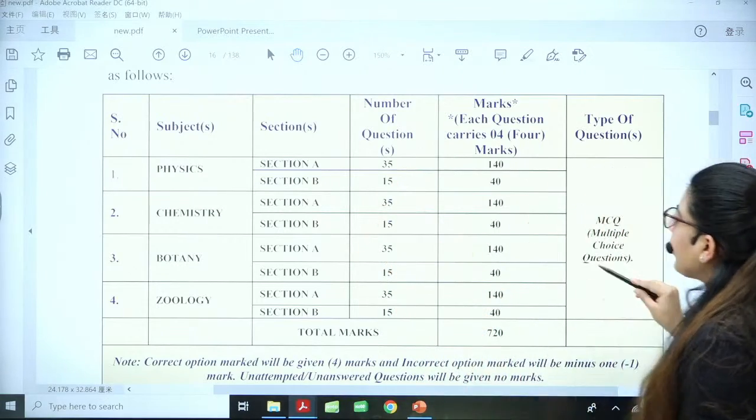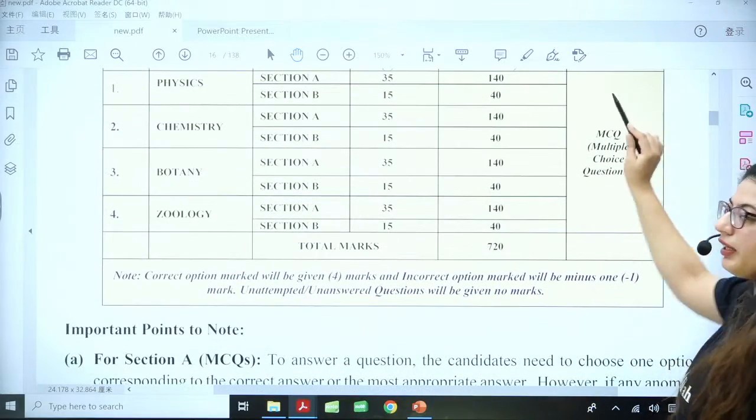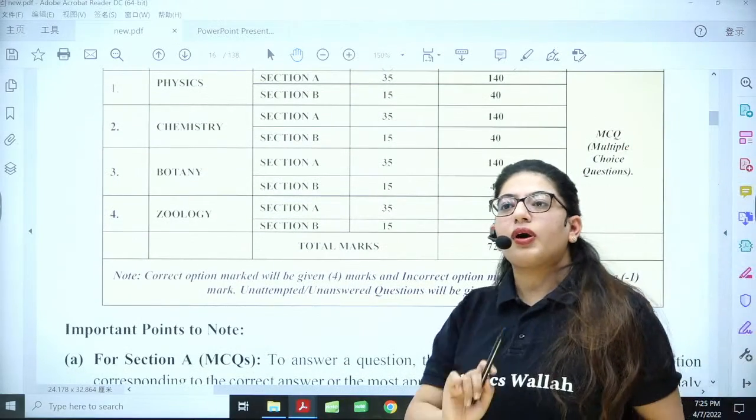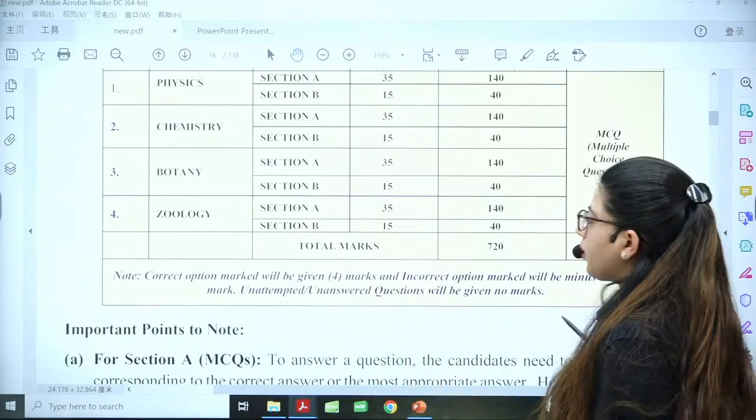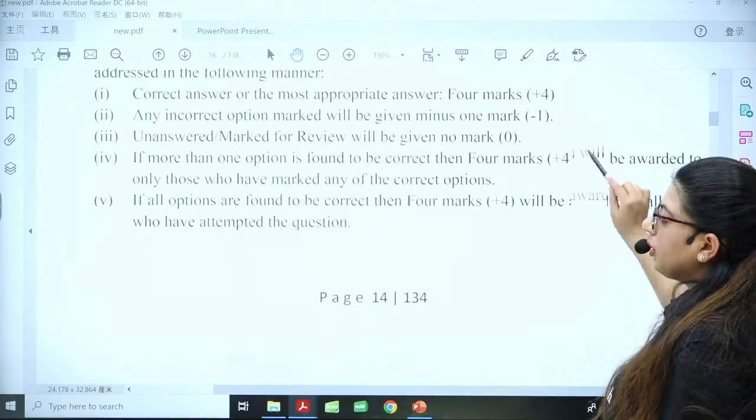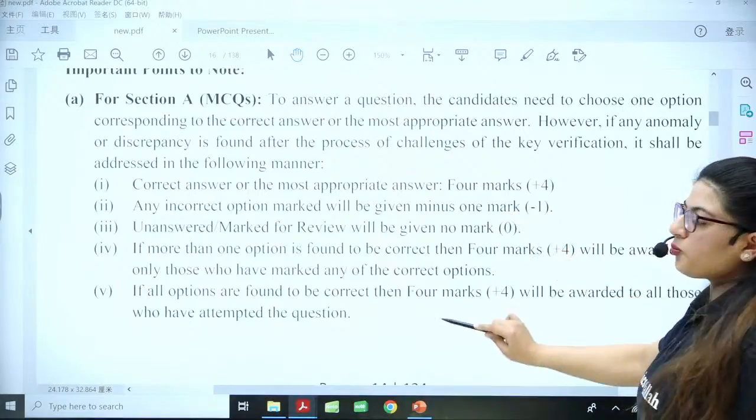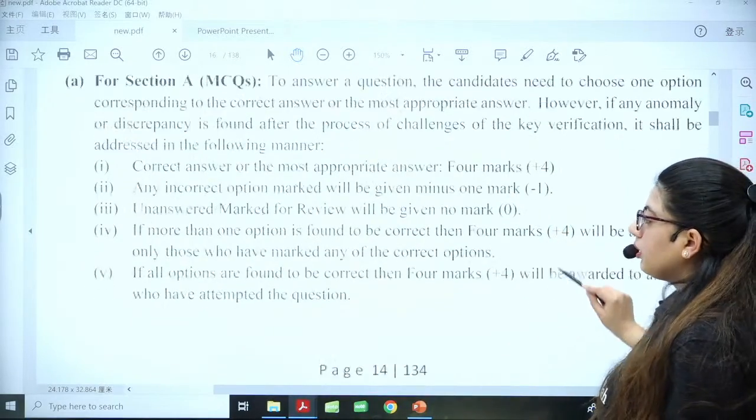All right. Next, all the questions will be multiple choice questions. There will be no theoretical questions. So if you want to clear it, you can read all these points later on at home. Right? What are the things?